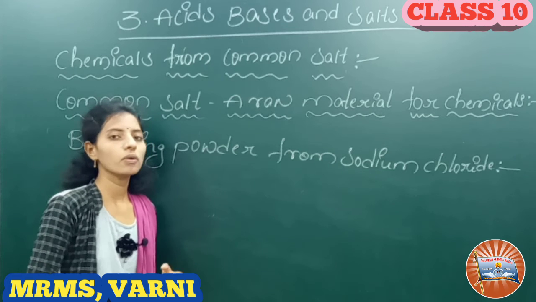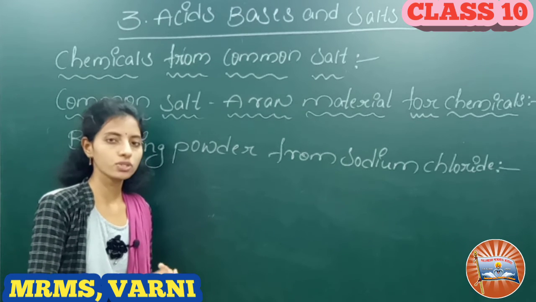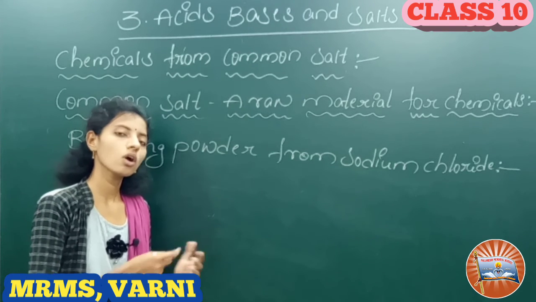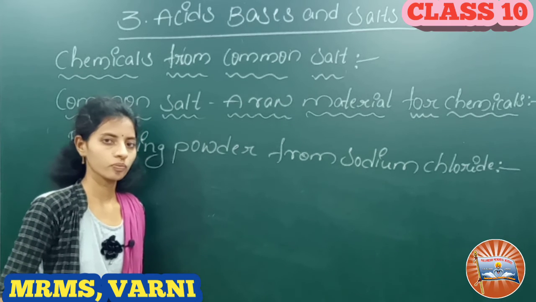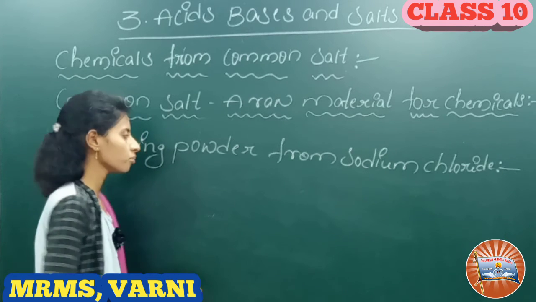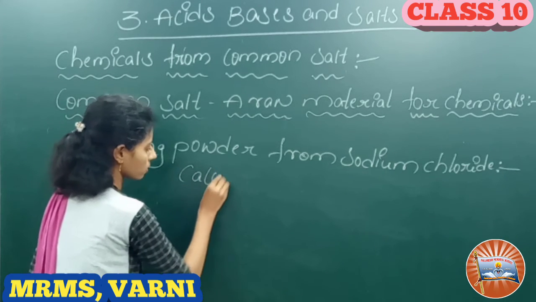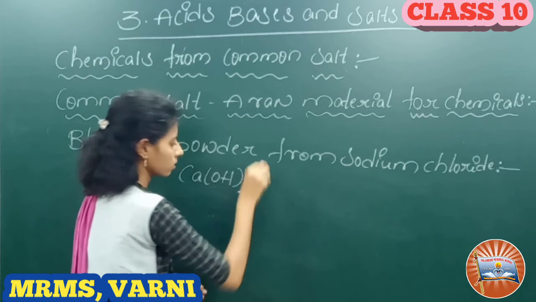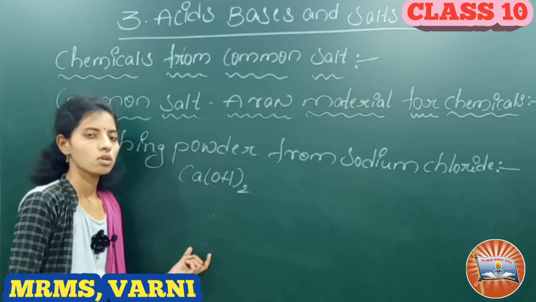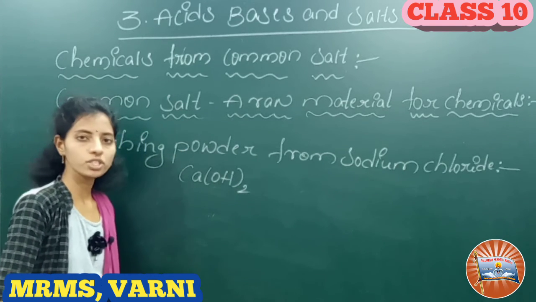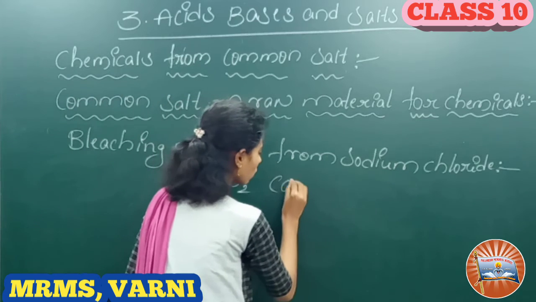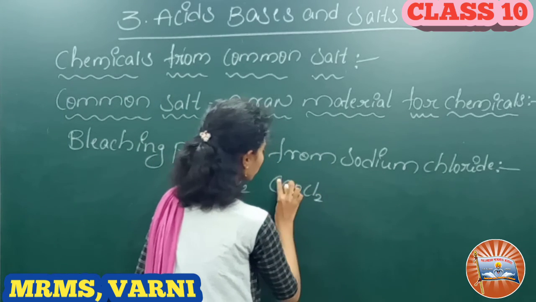Bleaching powder is produced by the action of chlorine on dry slaked lime. Dry slaked lime is calcium hydroxide. The formula of bleaching powder is CaOCl2.